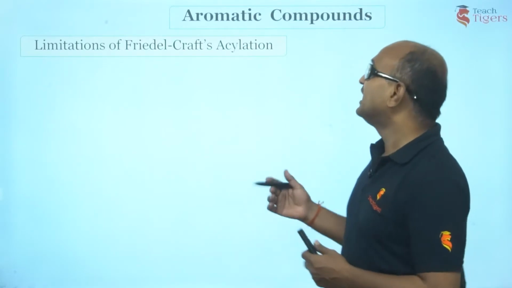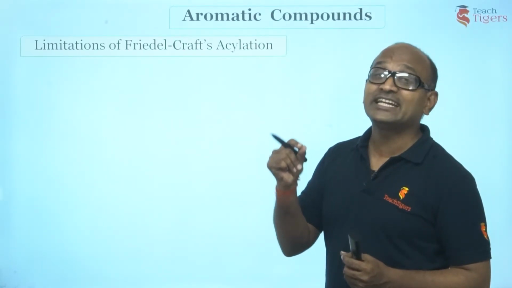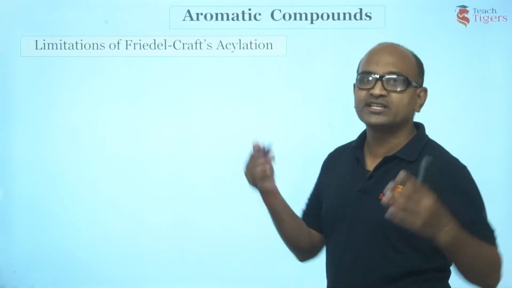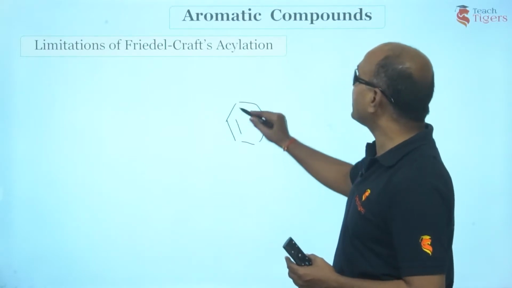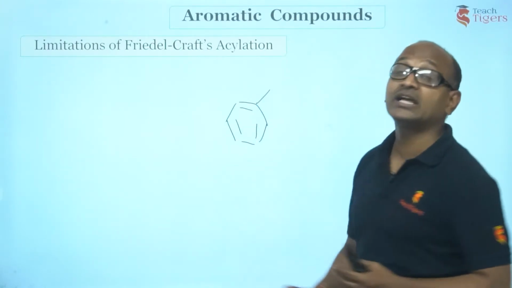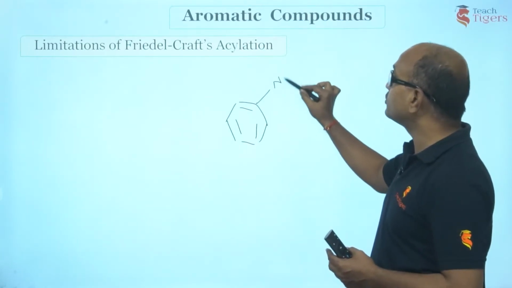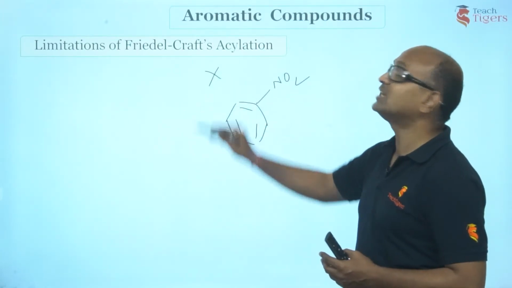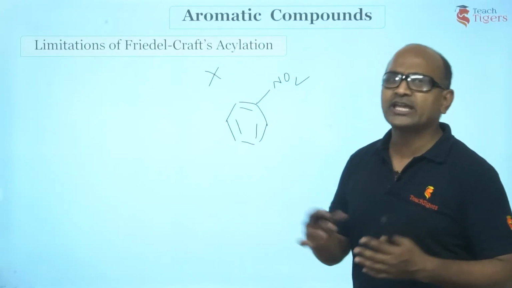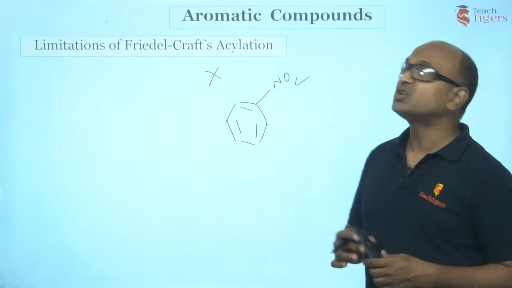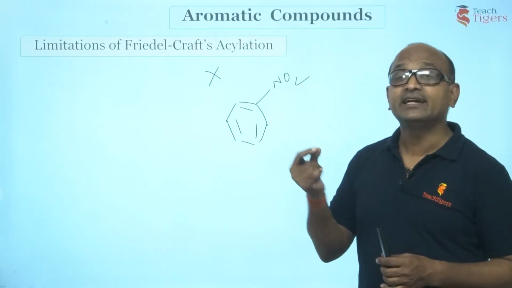What are they? Right guys, low electron cloud density aromatic rings. Now what does that mean? Suppose you have a benzene ring attached to a very strong -I group, an electron withdrawing group, say NO2. The percentage yield of this reaction is so less, so you cannot carry out this reaction. So Friedel-Crafts acylation doesn't yield much.